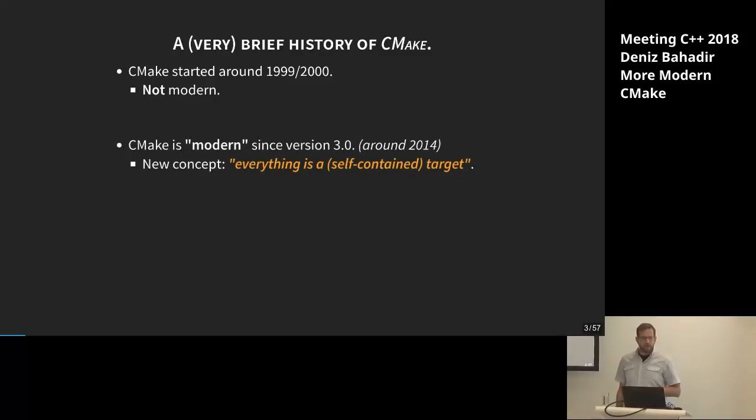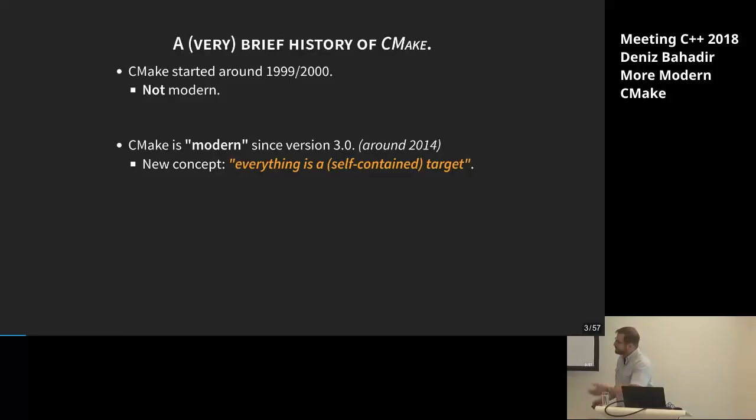While the term modern CMake came up with release 3.0, some people might say no, it was 2.8.12, but let's say it's 3.0, which was released around 2014, and it has a completely new concept, which is everything is a target, and it's a self-contained target, so it knows everything it needs to be used, and everything it also, of course, needs to be built before that.